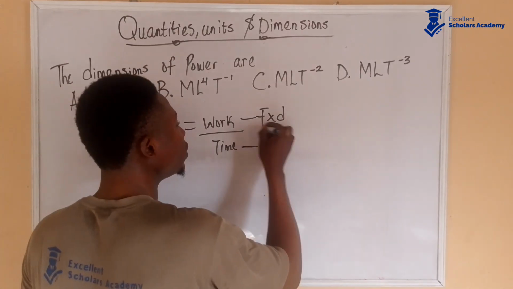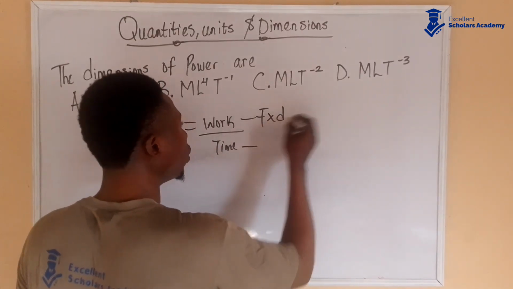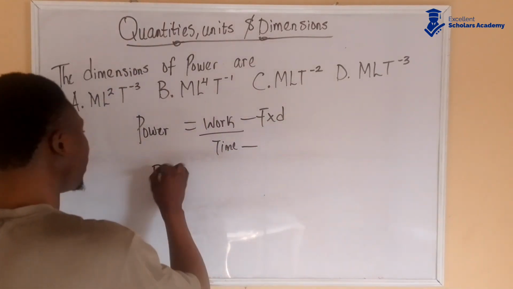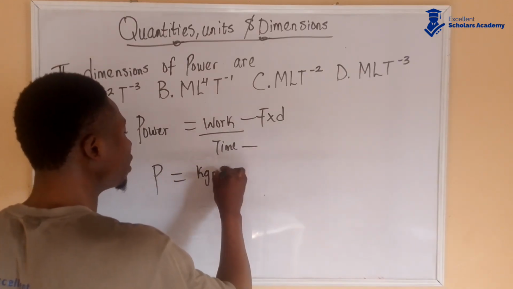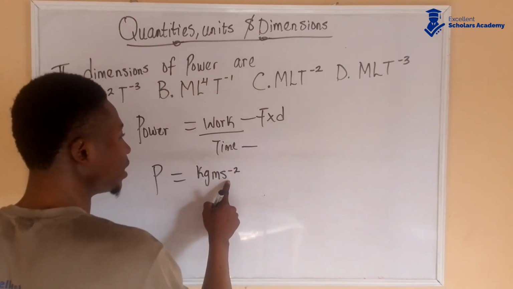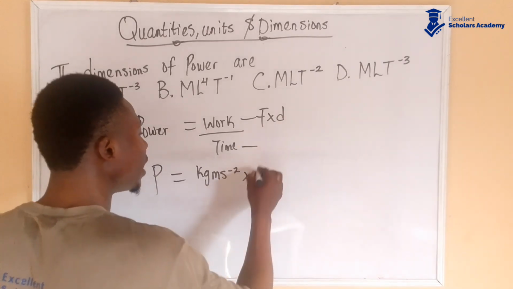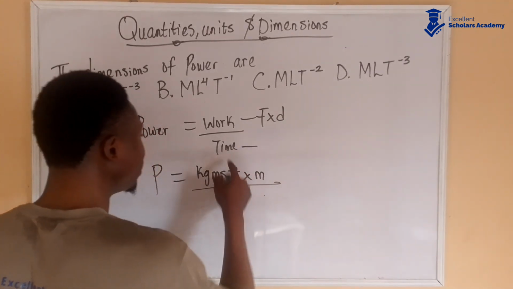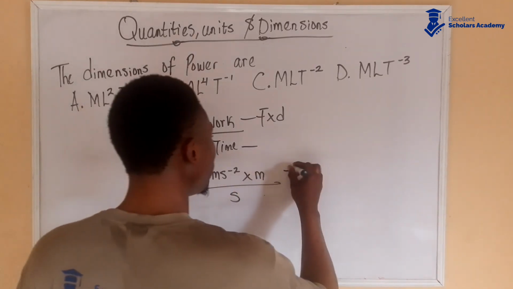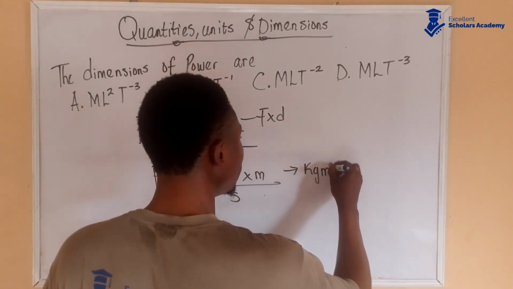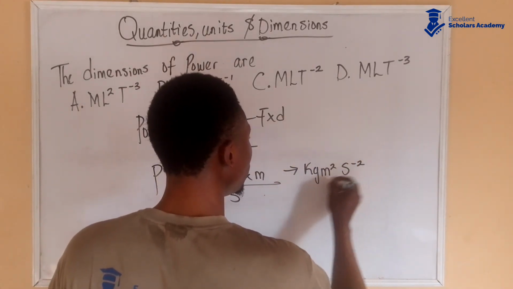So now power becomes force times distance over time. Force is measured in kilogram meter per second squared, that's mass times acceleration, times distance measured in meter, over time measured in seconds. So this m and this m come together. We are going to have kg m squared s to the power of minus 2 over s.